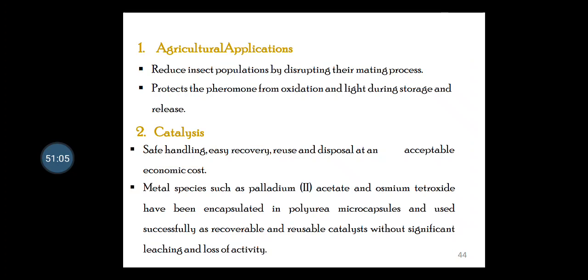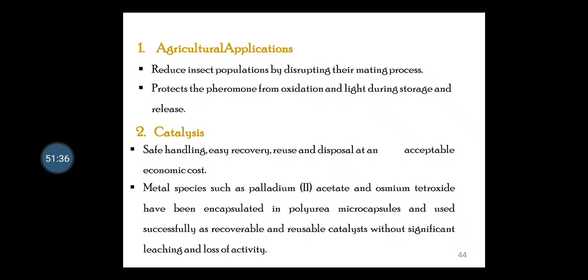In agricultural applications, microencapsulation can reduce the insect population by disrupting their mating process, and it protects the pheromone from oxidation and light during storage and release. It also performs its role as a better catalyst in catalysis reactions, offering safe handling, easy recovery, reuse and disposal at an acceptable economic cost.